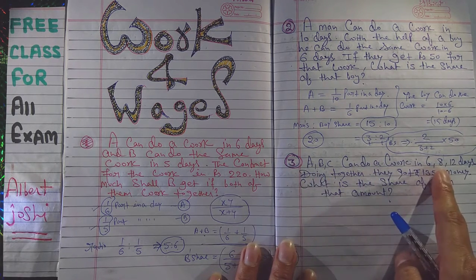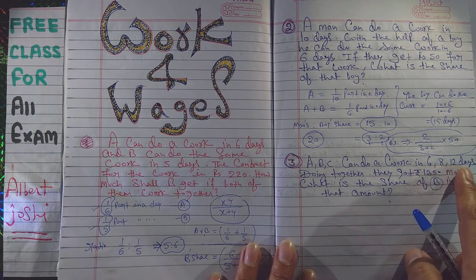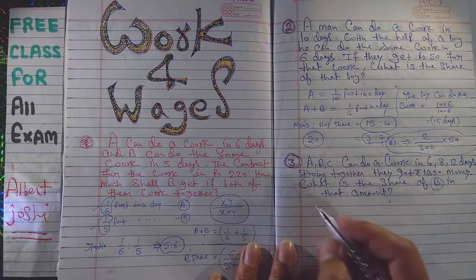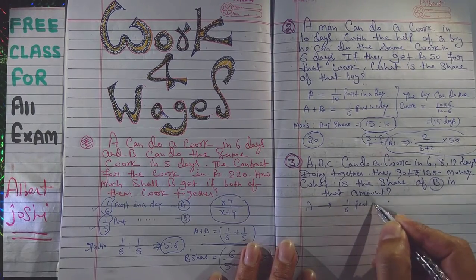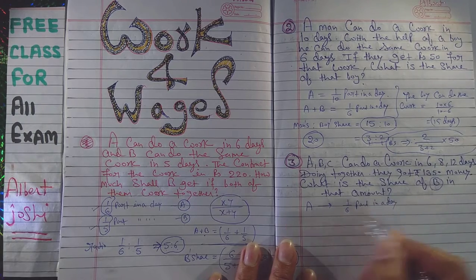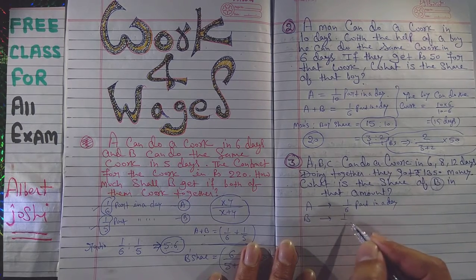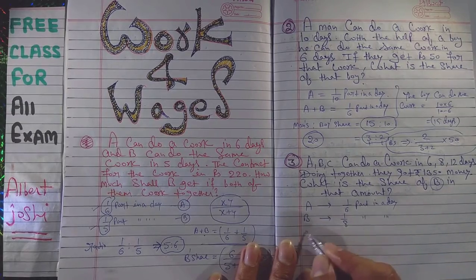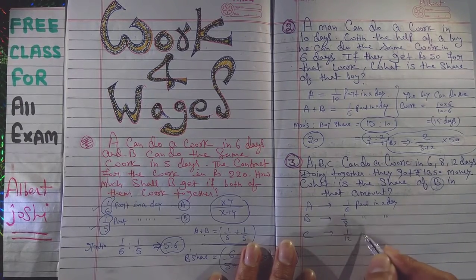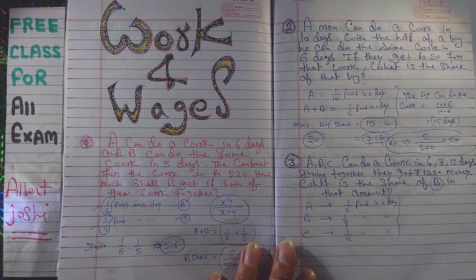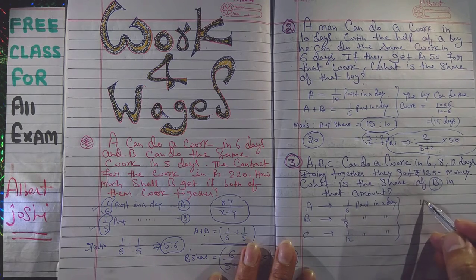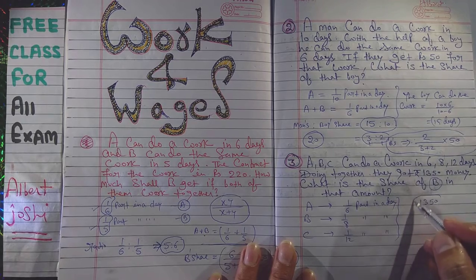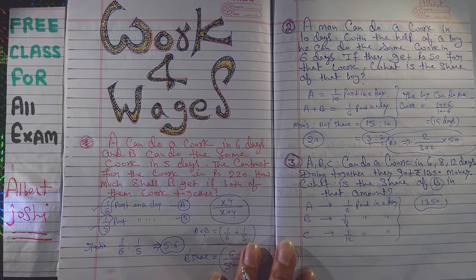3 people are working, 6 days, 8 days and 12 days. It means that A has done 1 upon 6 part in a day, and B has done 1 upon 8 part in a day, and C has done 1 upon 12 part in a day. Okay, A has done this part, B has done this part, C has done this part, and they have got a total amount of 1350. Now you have to calculate the share of B.